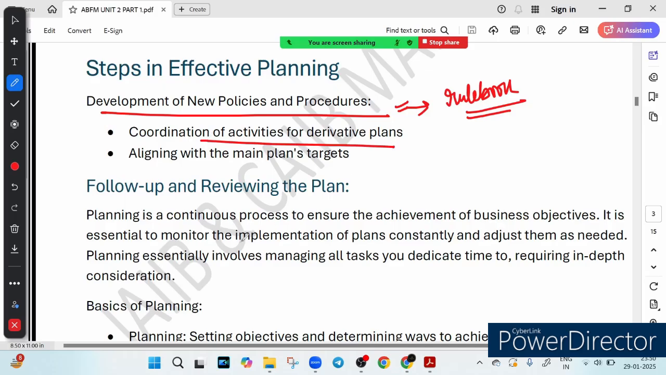And then we have follow up and review, right? What is the meaning of this follow up and review? It means that a plan is not set in stone. The market keeps changing and business must adapt, right? It is essential to monitor the implementation of the plan. Constant monitoring is essential to check if the plan is working. If something is not going as expected, adjustments are made, right? So we need to adjust if something is not working as we planned.